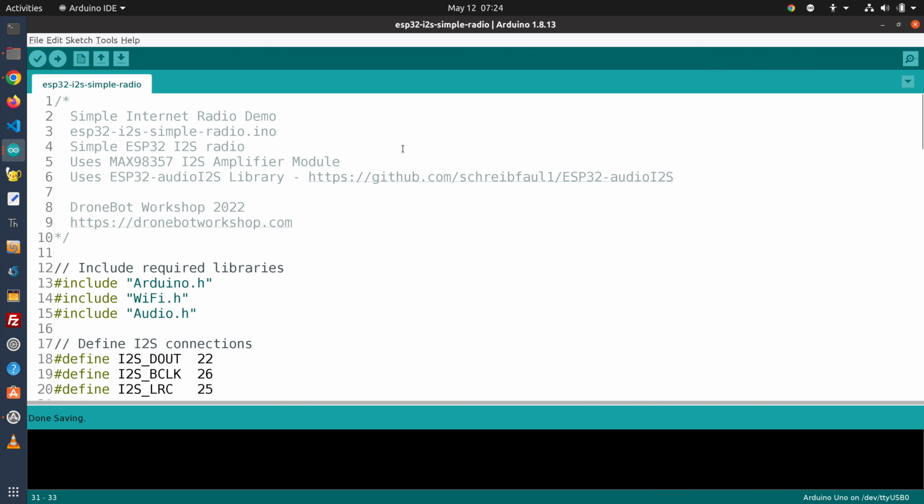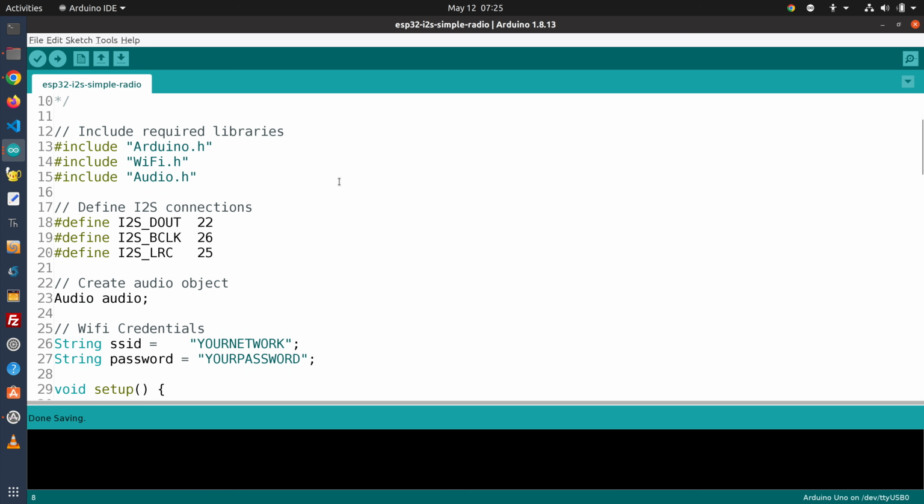So here's the sketch that we're going to be using for our simple internet radio demo, and once again the sketch has been simplified by the use of the ESP32 Audio I2S library that you need to download from GitHub as a zip file and install in your Arduino IDE. We'll start off by including the required libraries, including the Wi-Fi library and the audio library that we just spoke of.